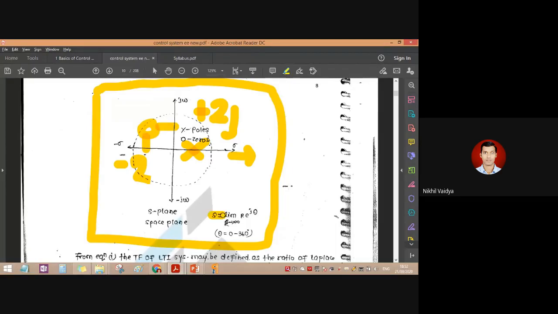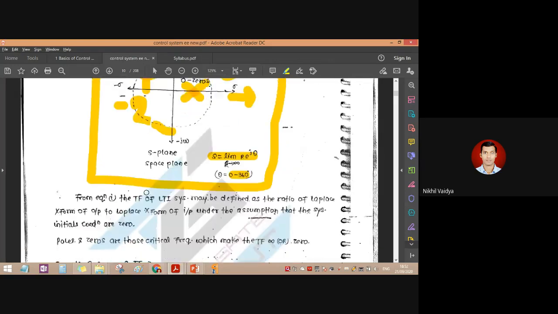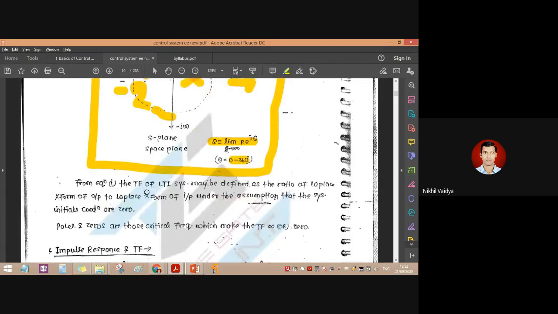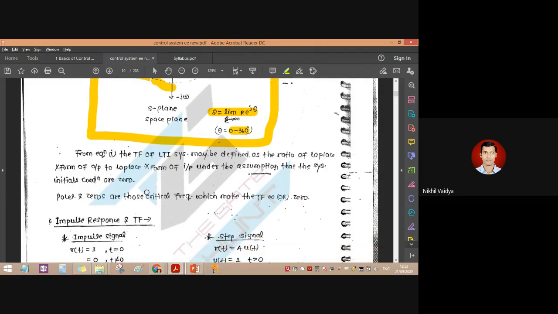So this is a general formula of mathematics in the S domain: S is equal to the limit r tends to infinity of r into e raised to j theta, where theta goes from 0 to 360 degrees. This is a mathematical formula. So this is basically a pole zero plot, which we frequently use for drawing pole zeros and root loci, as well as Bode plots and Nyquist plots. We will utilize this plane for concluding the stability of the system using the plots.